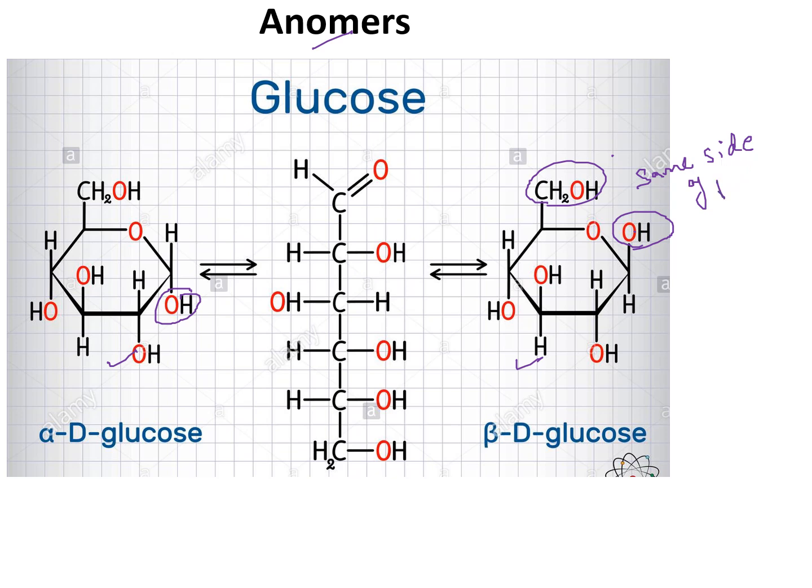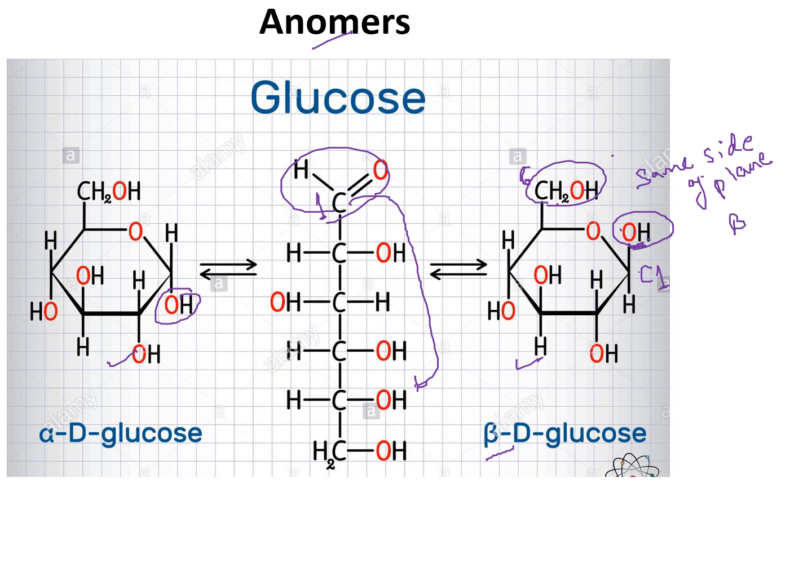When they are on the same side, then this OH group on C1, C1 is the anomeric carbon, because C1 takes part in the hemiacetal reaction. So this C1 is the anomeric carbon. When this OH on C1 and the CH2OH, which is the sixth carbon, are on the same side of the plane, this is called beta. This is known as the beta configuration.